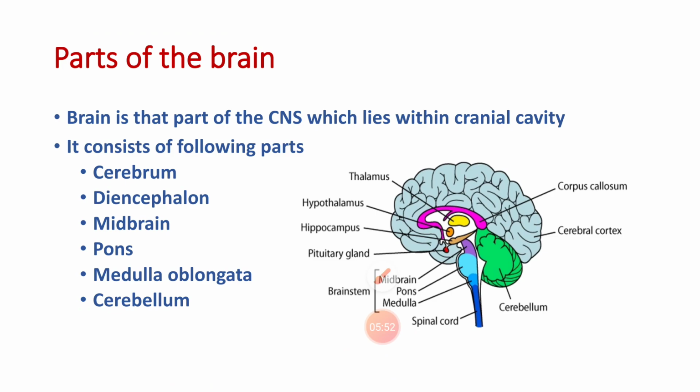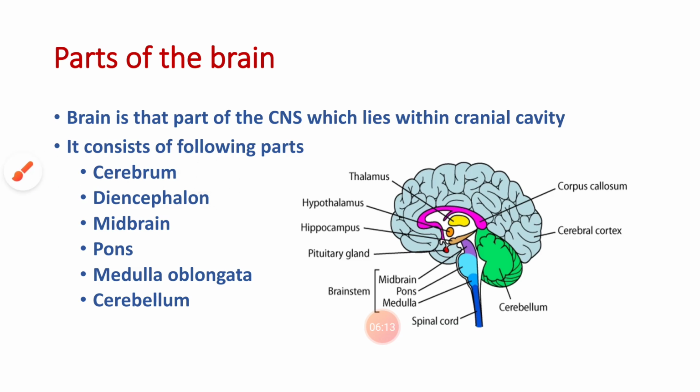Coming to the next slide, that is the parts of the brain. The brain is that part of the CNS which lies within the cranial cavity, and it consists of the following parts: the cerebrum, the diencephalon, the midbrain, the pons, the medulla oblongata, and the cerebellum.